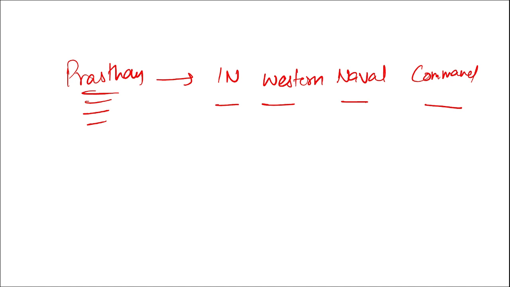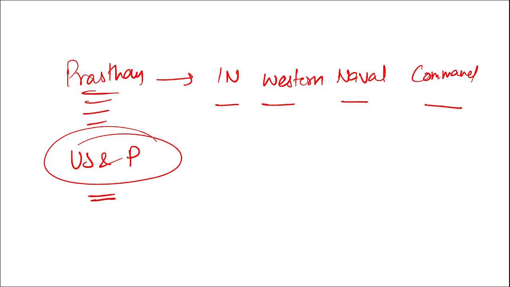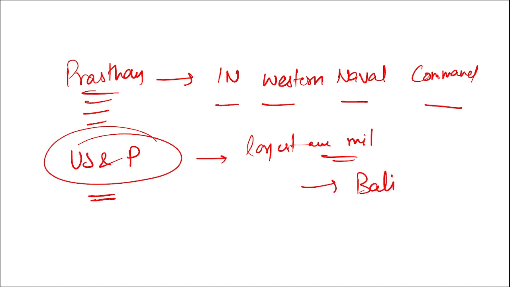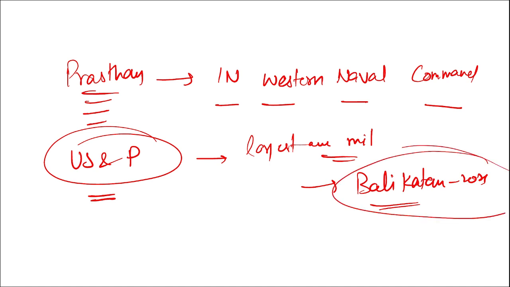Apart from this, the US and Philippines together held the largest ever military drills, Balikatan 2022. Balikatan 2022 was the largest ever military drill conducted by which two countries? US and Philippines. And the Philippines has become the first country to procure the BrahMos supersonic cruise missiles from India.